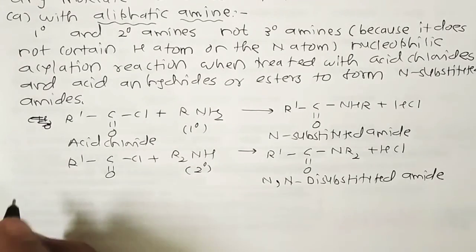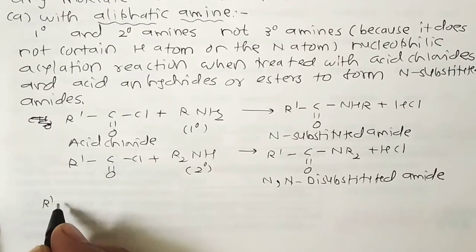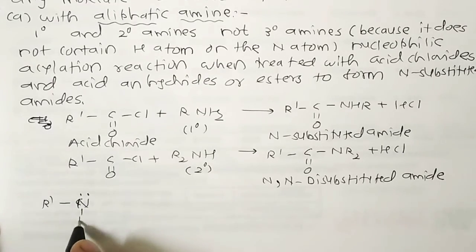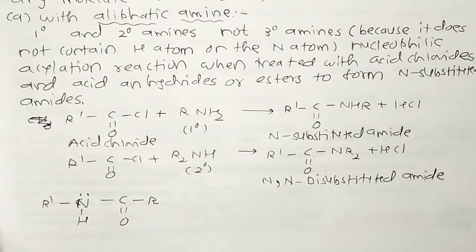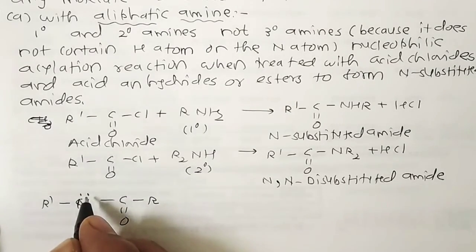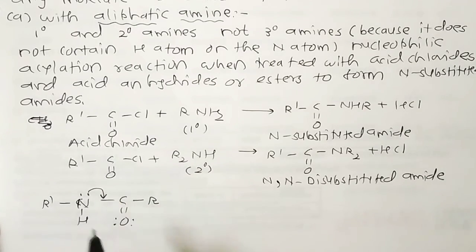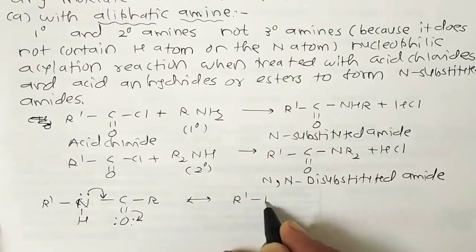Once again, why? Because in this case, for example, if I have RNHC double bond O R, we know that this lone pair of nitrogen can be shifted towards here. At that time the pi electron shifts towards oxygen, so one type of resonance phenomenon is observed.